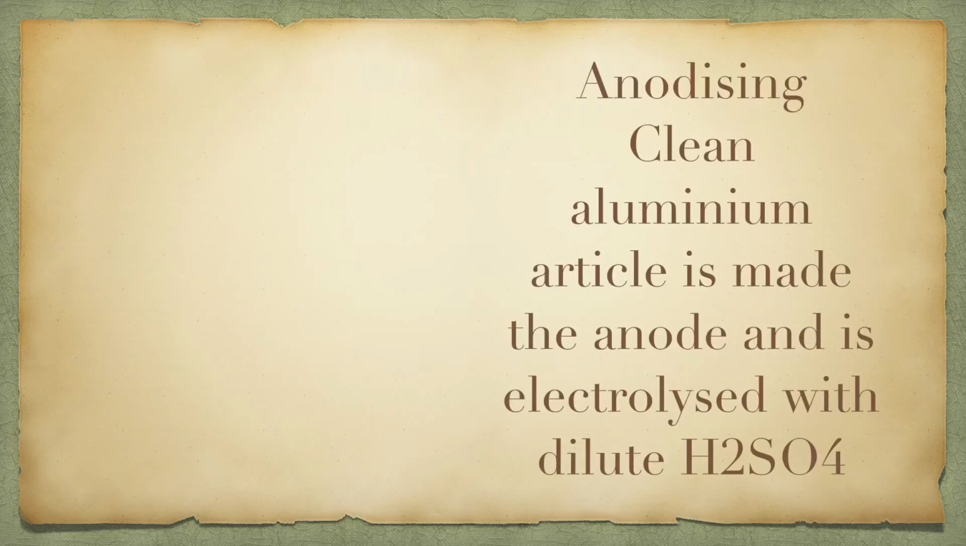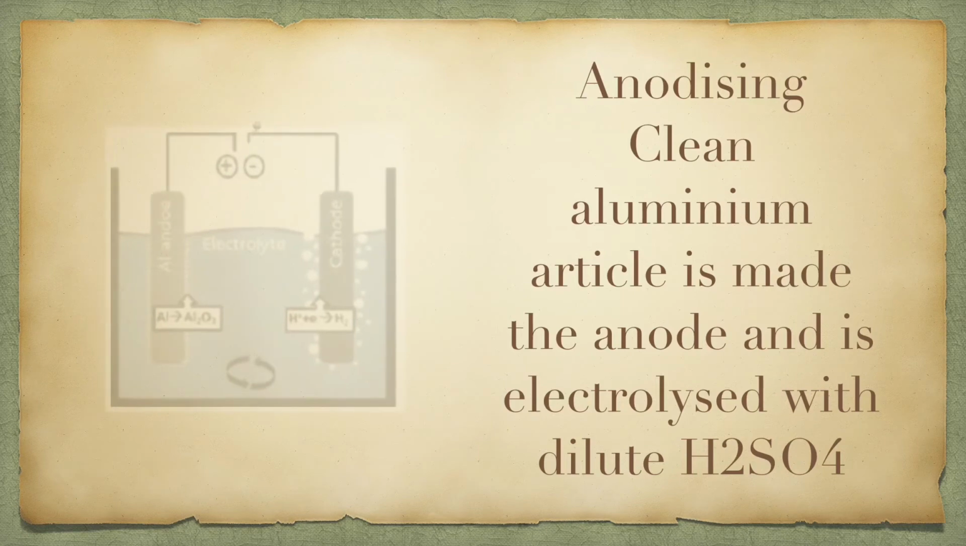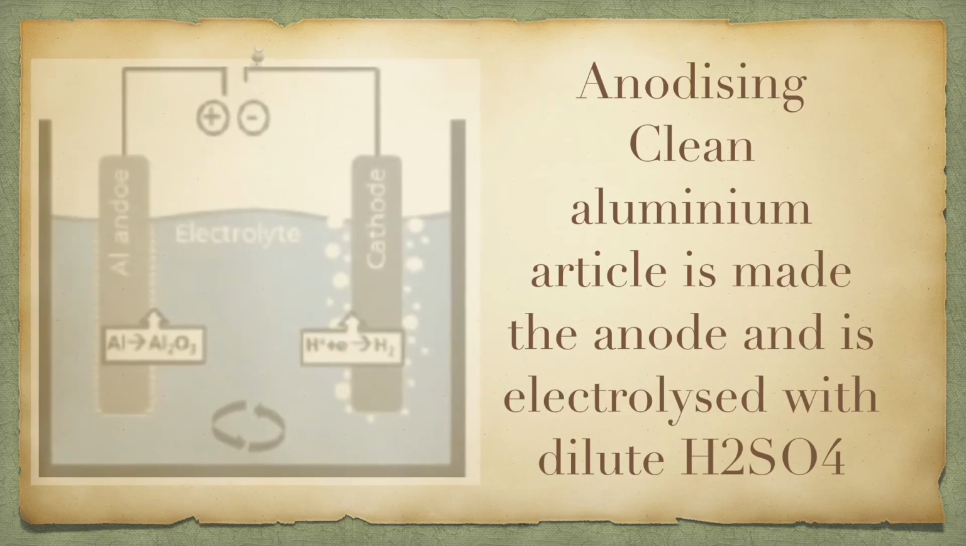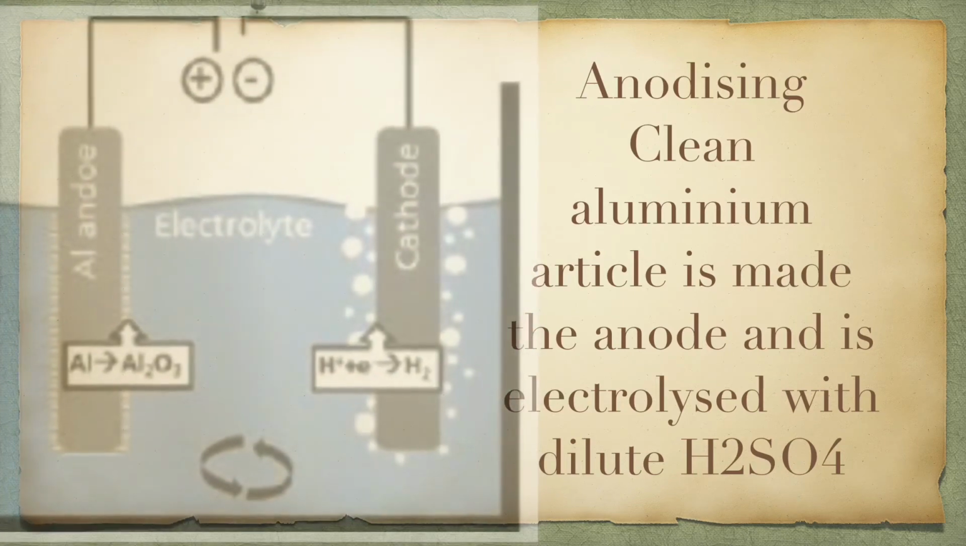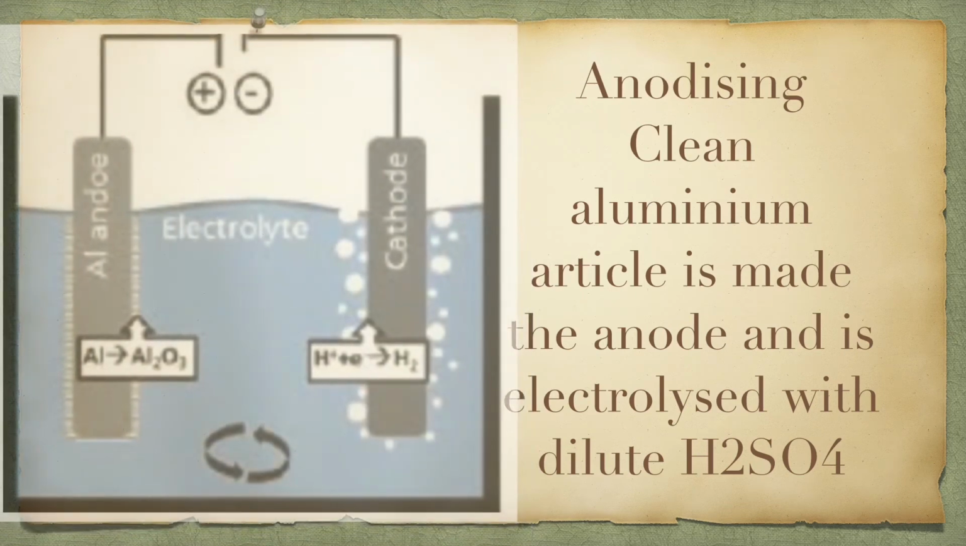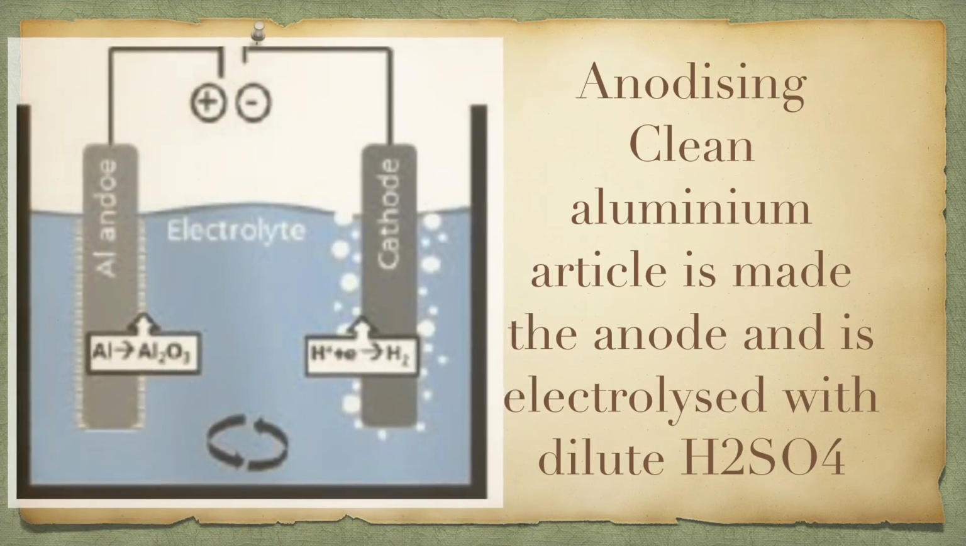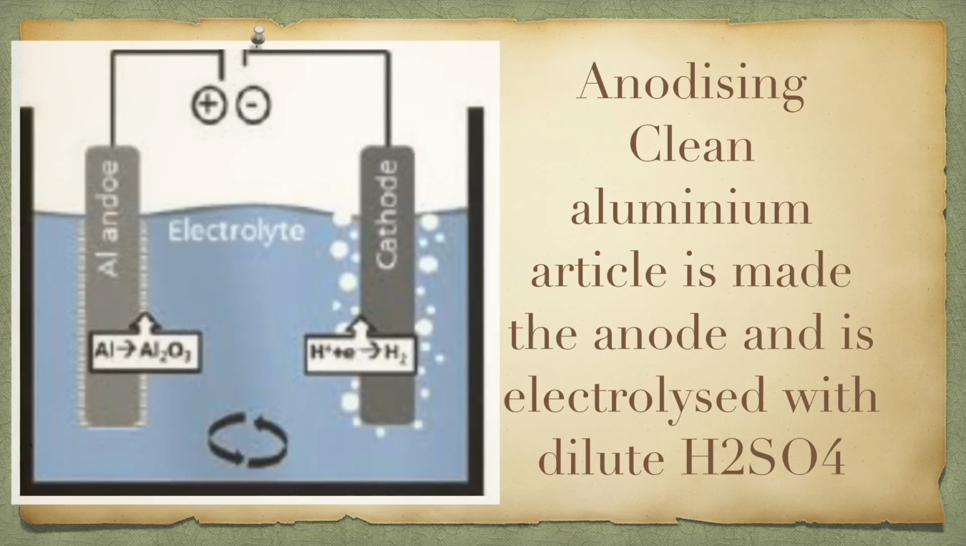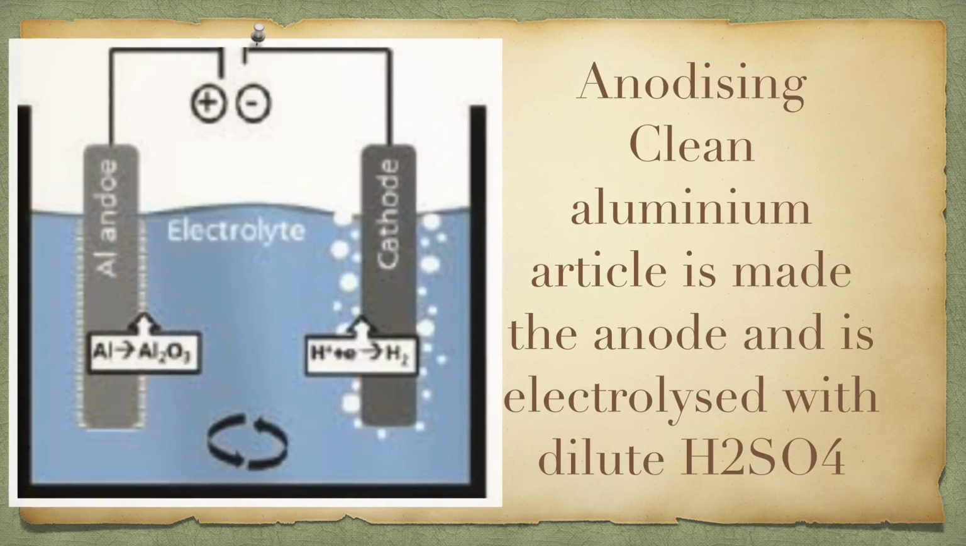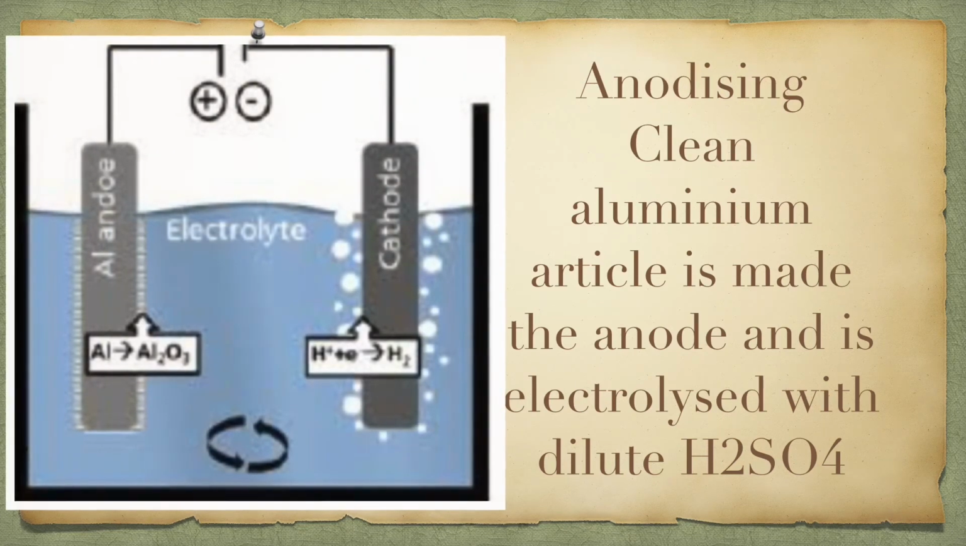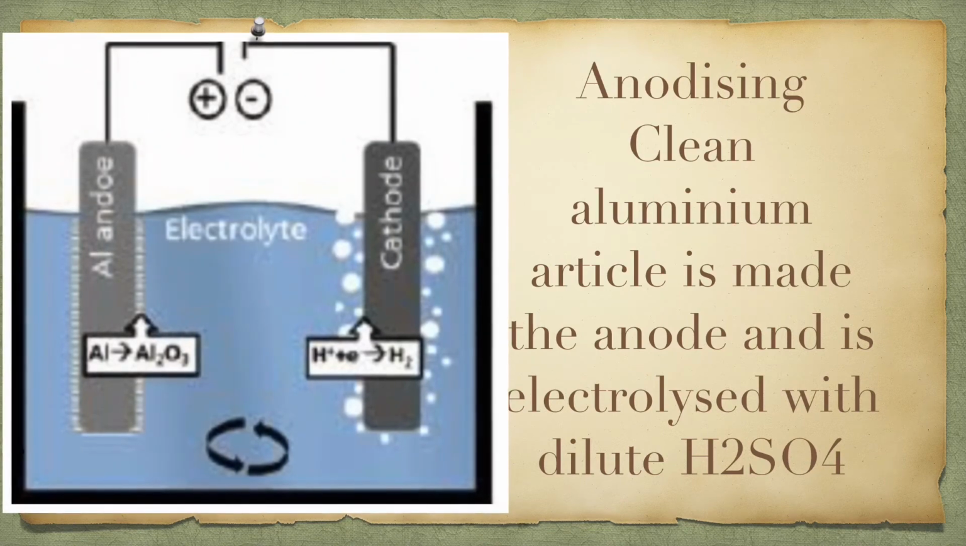Anodizing. Anodizing is a process of forming a thick oxide layer on aluminium. This protective layer prevents aluminium from further corrosion. During anodizing, a clean aluminium article is made the anode and is electrolyzed with dilute sulfuric acid. The oxygen gas evolved at the anode reacts with aluminium to make a protective oxide layer.